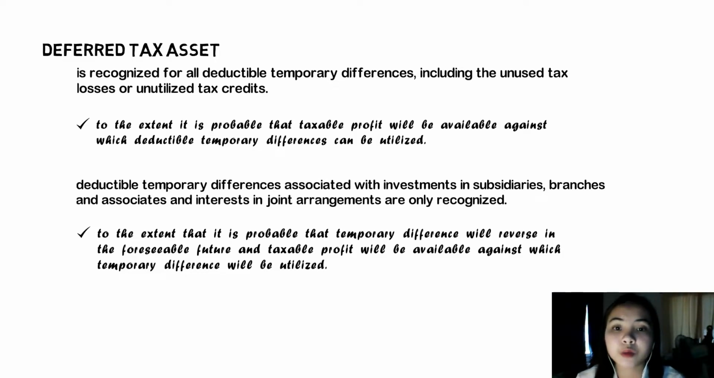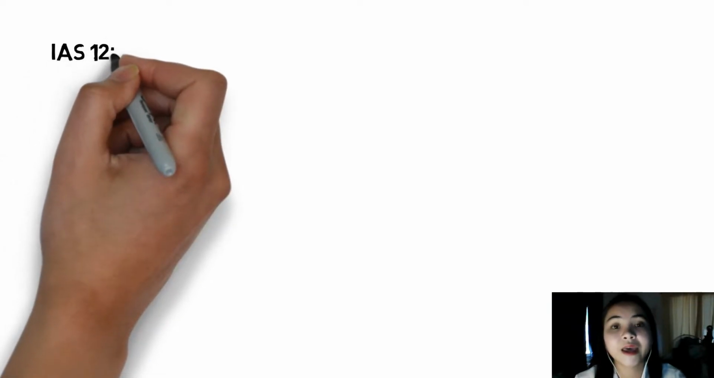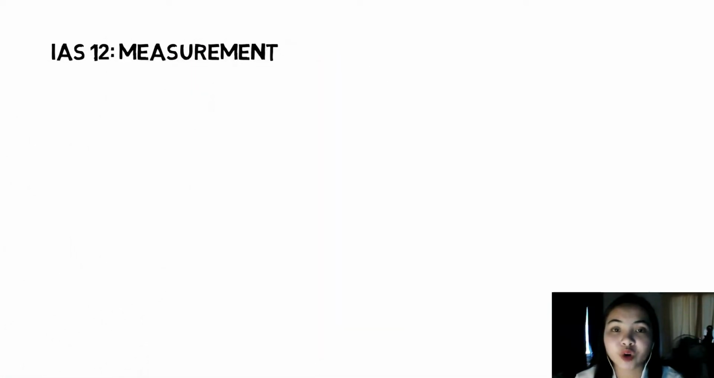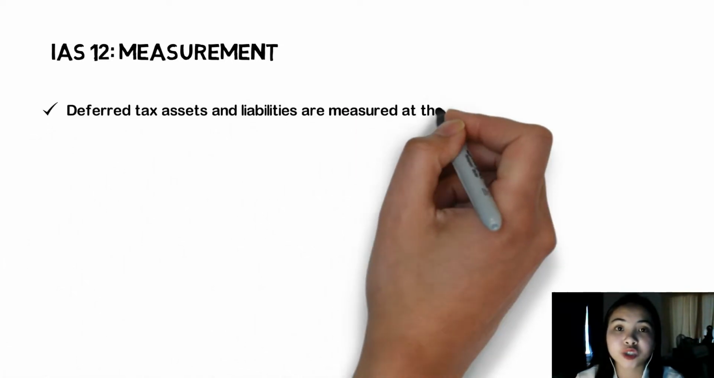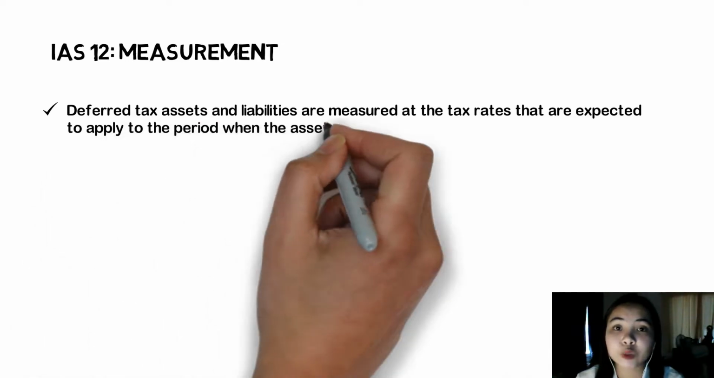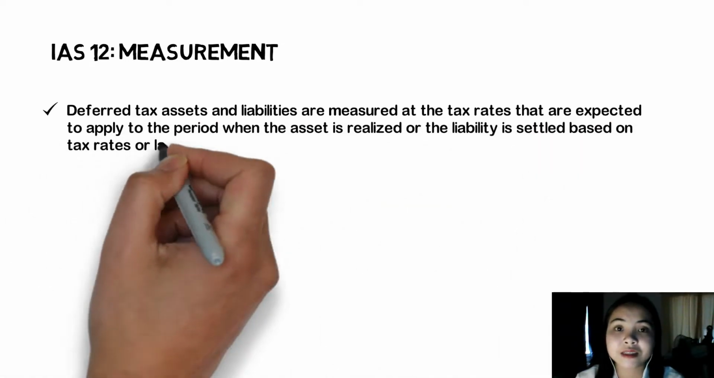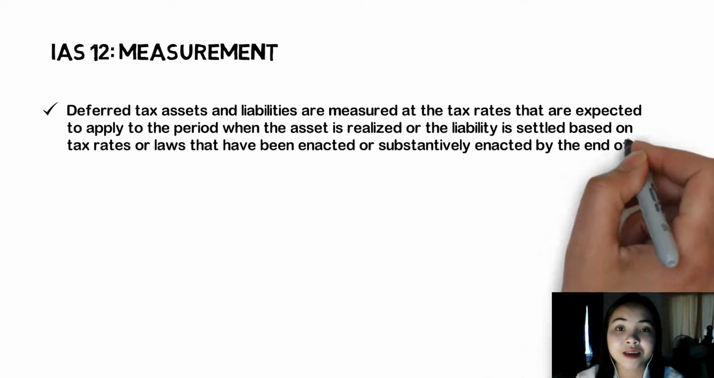When it is not probable that a deferred tax asset will be realized, it is either not recognized at all or reduced to its realizable value, whichever is appropriate in the situation. And the last one for my part in the overview of IAS 12 is the measurement of the deferred tax. So deferred tax assets and liabilities are measured at the tax rates that are expected to apply to the period when the asset is realized or the liability is settled.